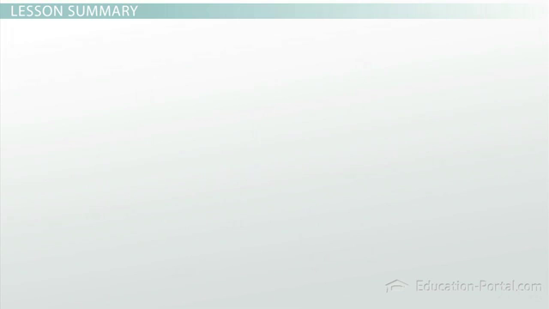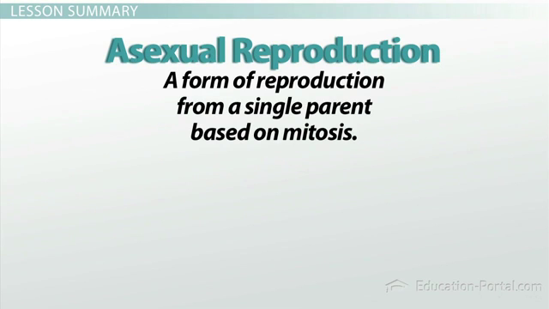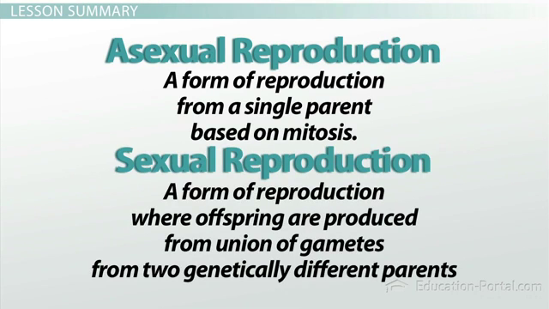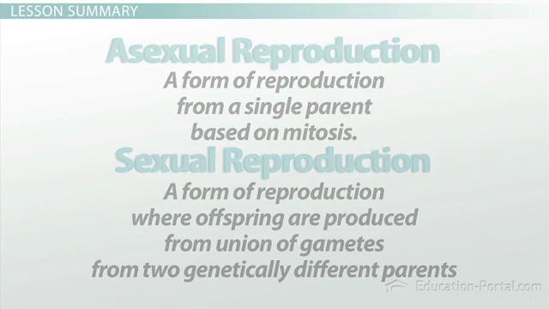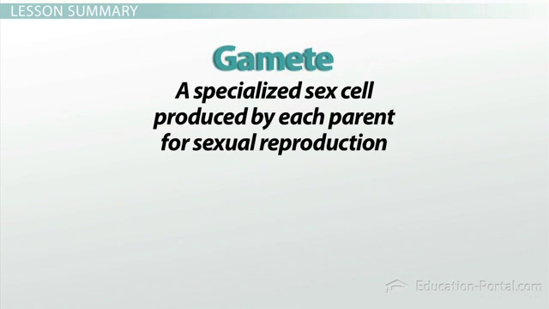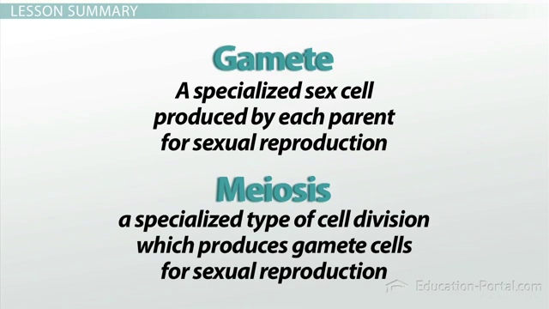In summary, asexual reproduction is a form of reproduction from a single parent based on mitosis. Sexual reproduction is a form of reproduction in which offspring are produced from the union of gametes from two genetically different parents. A gamete is a specialized sex cell produced by each parent for sexual reproduction. Meiosis is a specialized type of cell division which produces gamete cells for sexual reproduction.